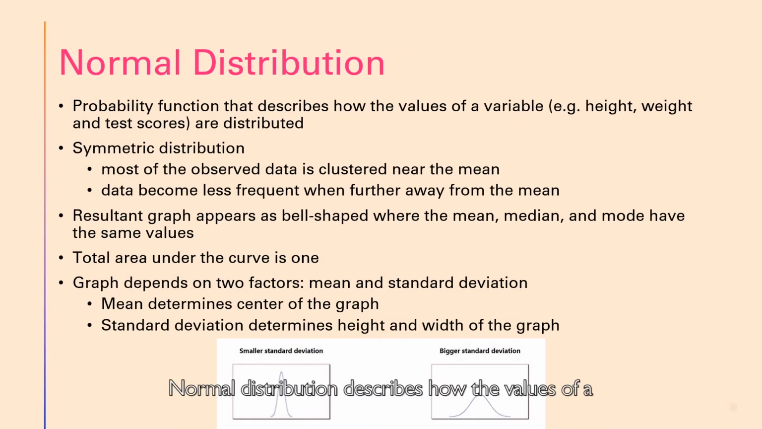Normal distribution describes how the values of a variable are distributed. This is a symmetric distribution where most of the observed data is clustered near the mean, and the rest of the data will become less frequent when further away from the mean. The graph will be in bell shape where the mean, median, and mode have the same values.